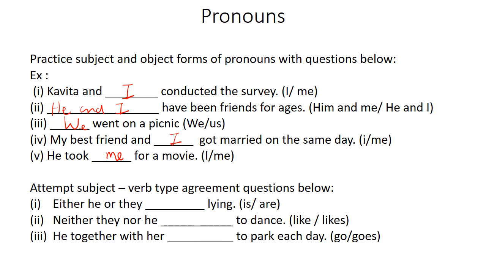Now, let's attempt some subject verb agreement questions in respect of pronouns. As I've mentioned earlier, these are the type of questions we shall cover after each concept. Either he or they is lying or are lying. Are lying. Why?